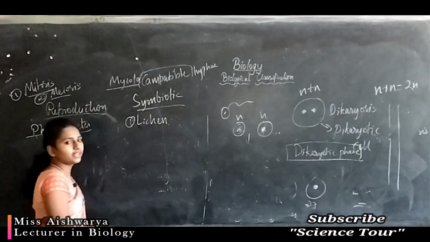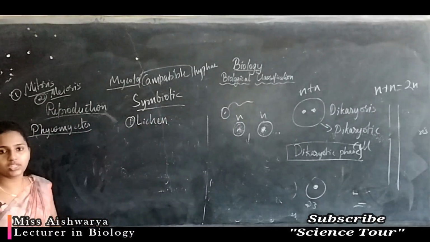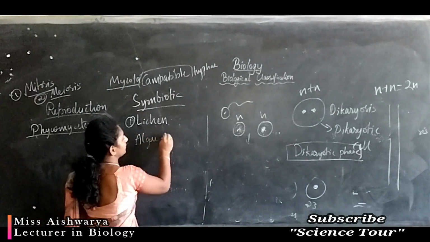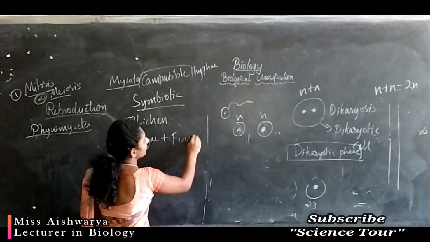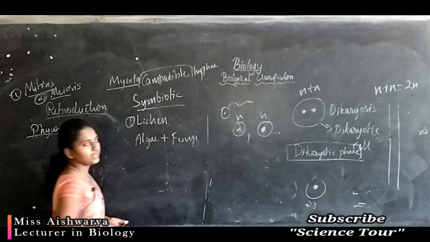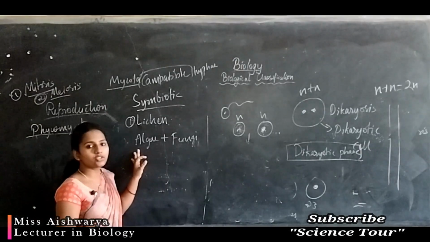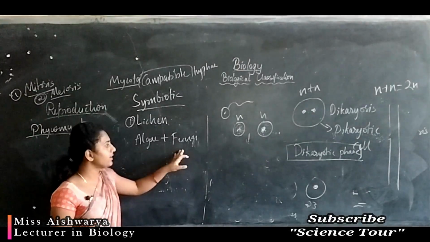Lichen is a special type of symbiotic or mutualistic association between algae and fungi.